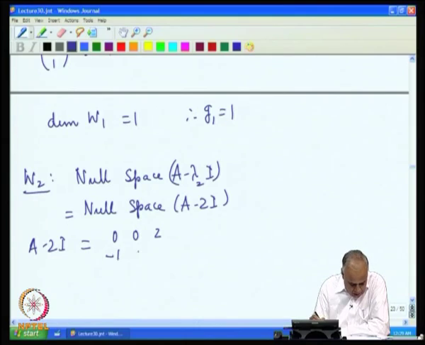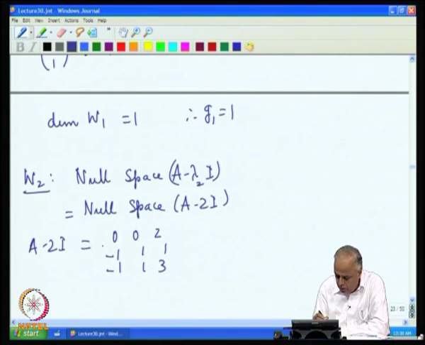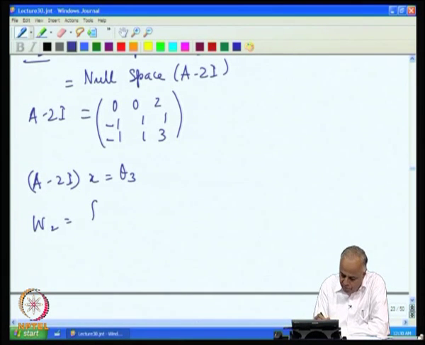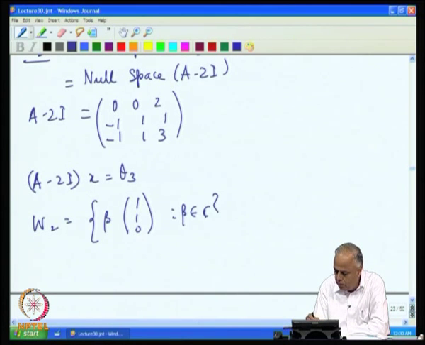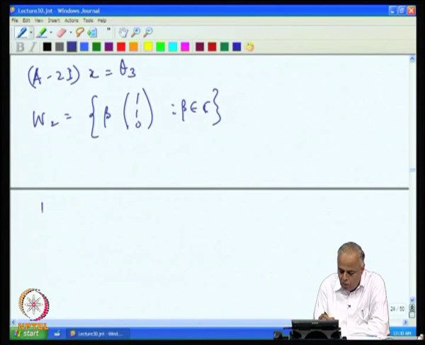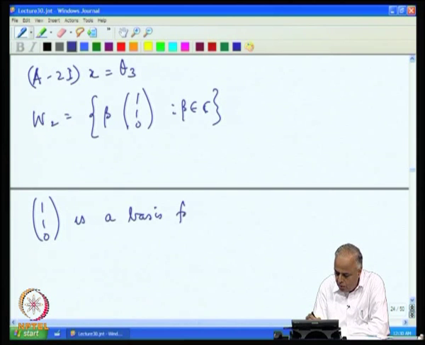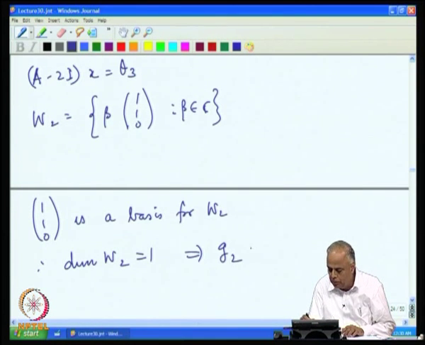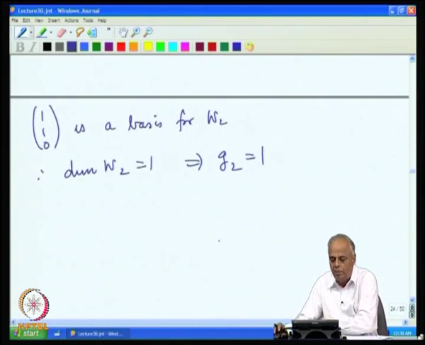When I do that, I get this matrix, and then we solve the system A minus 2 I x equal to theta 3 to get W 2 as the set of all vectors of the form beta into (1, 1, 0), where beta can vary over the complex numbers. Now, (1, 1, 0) is a basis for W 2, therefore the dimension of W 2 is 1. That means the geometric multiplicity is 1, because geometric multiplicity is the dimension of the null space.